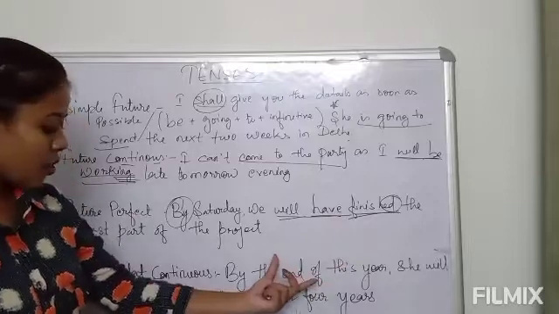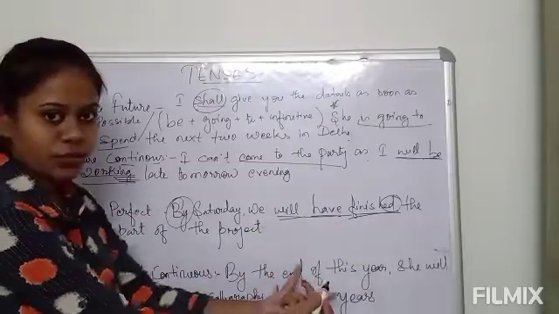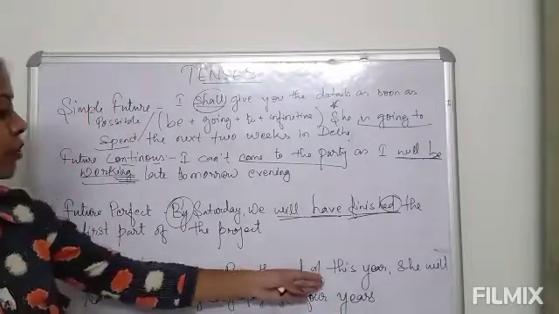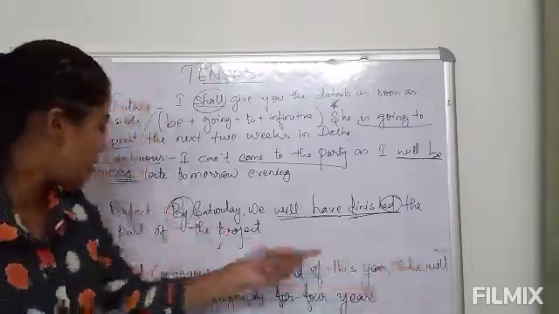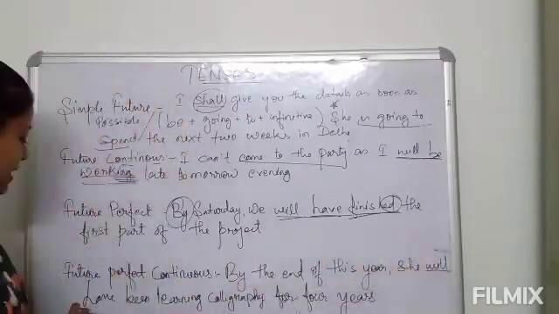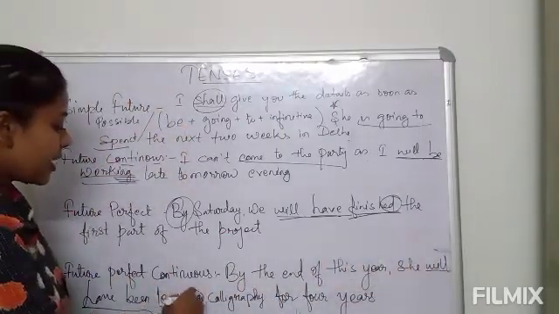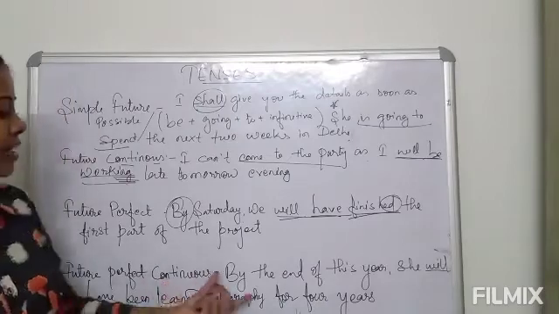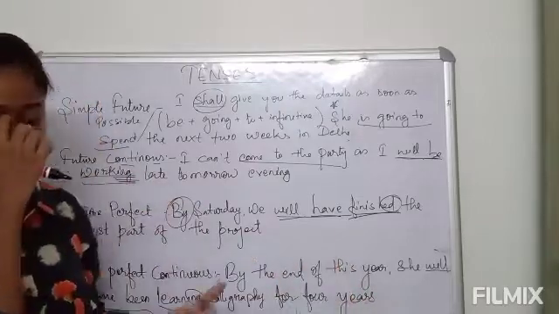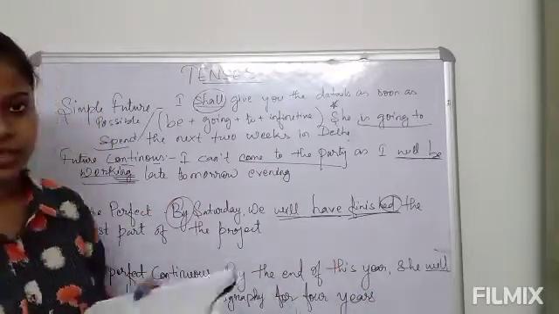See here, by the end of the year she will have been. So you can see here will plus have been and the ing form is used: have been learning calligraphy for 4 years. So it will be a continuing process. Clear?